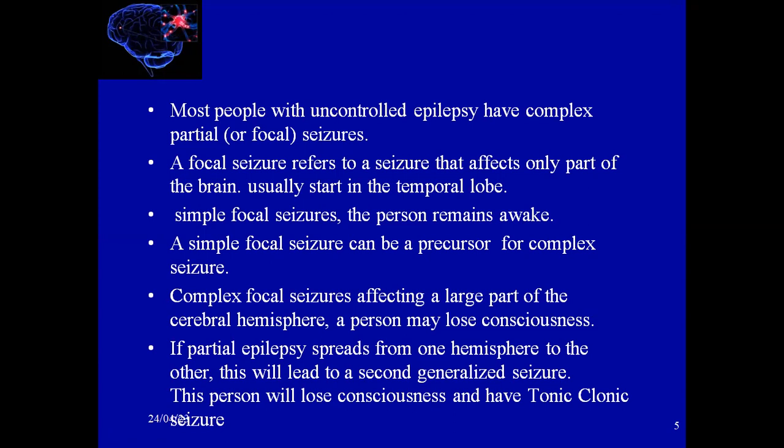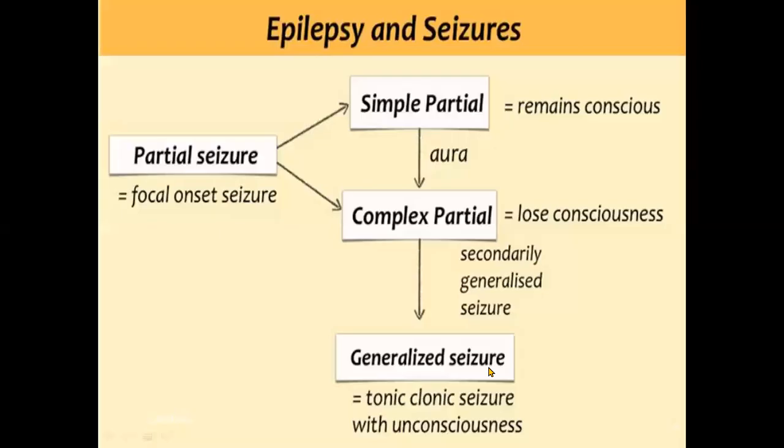A complex focal seizure affects a large part of the cerebral hemisphere, and the person may lose consciousness. If partial epilepsy spreads from one hemisphere to the other, it will lead to a secondary generalized seizure. The person will lose consciousness and have what's called a tonic-clonic seizure.